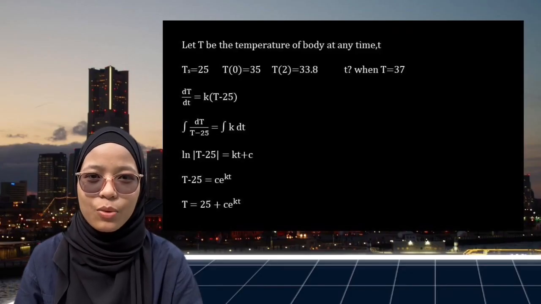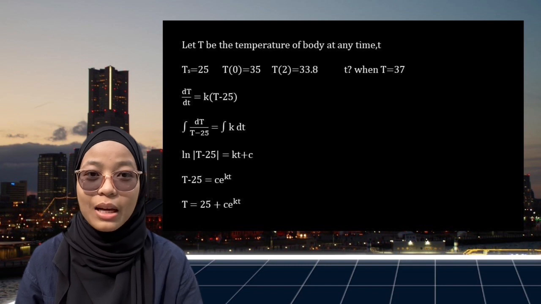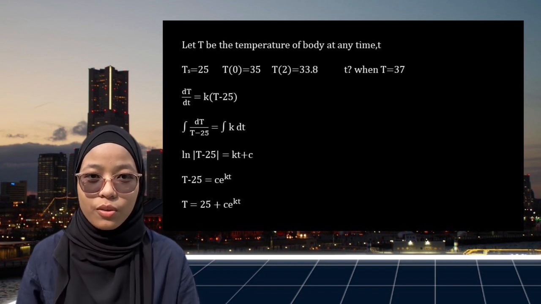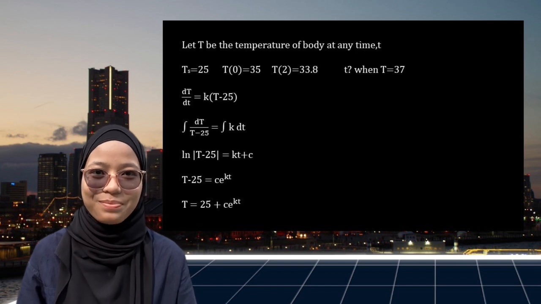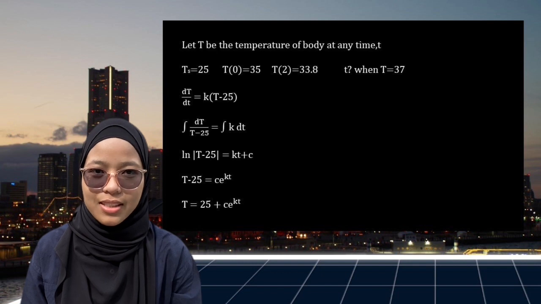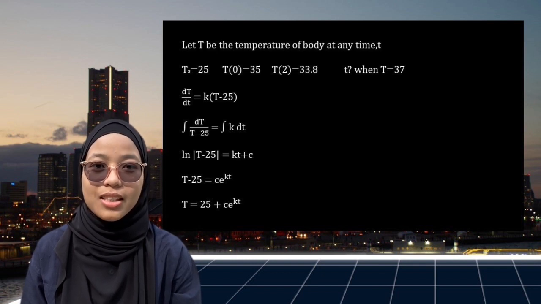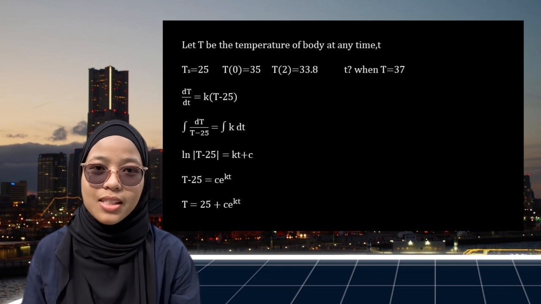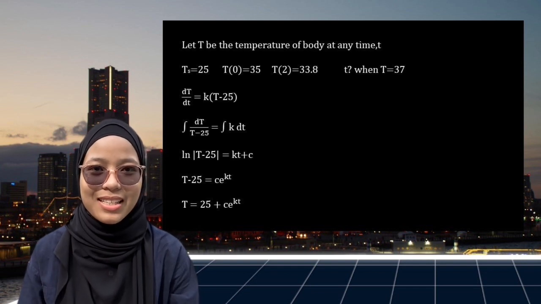In this section, I will explain how we identify the time of death of this corpse. First of all, let capital T be the temperature of the body at any time. Next, we know that the surrounding temperature is 25 degrees Celsius, the initial temperature of the body is 35 degrees Celsius, and the temperature of the body after 2 hours is 33.8 degrees Celsius.